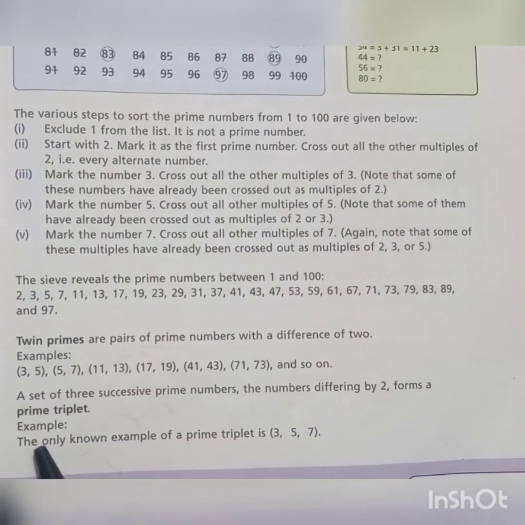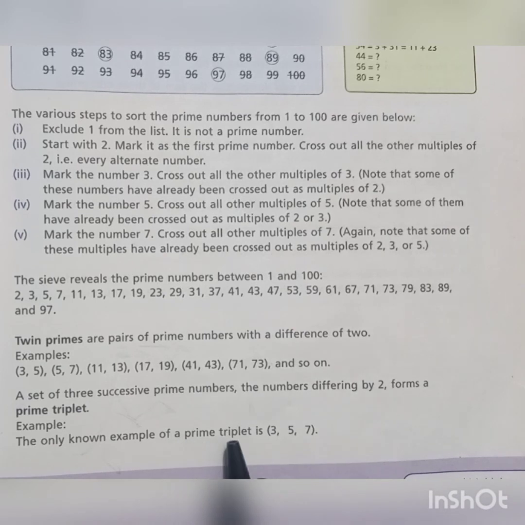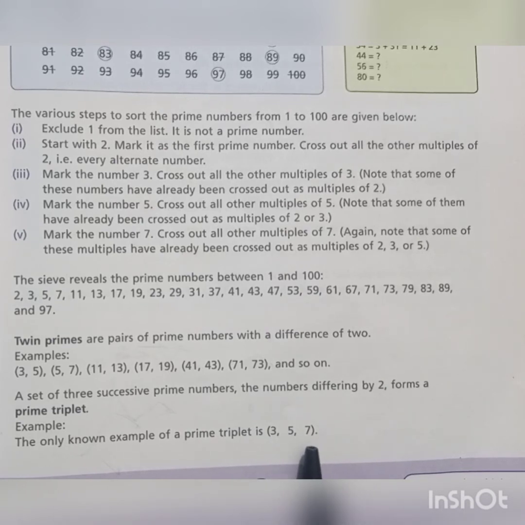So we can see here that the only known example of a prime triplet is 3, 5 and 7, as their difference is 2 and there are 3 elements. That is why it is called a triplet, and these elements are prime numbers. That is why it is also called a prime triplet.